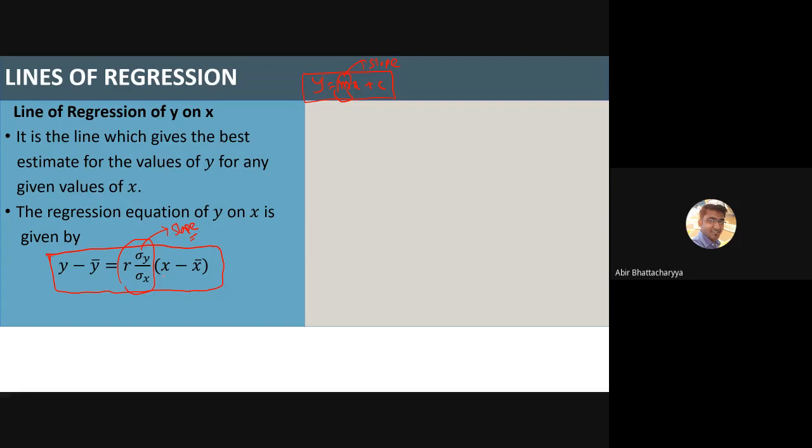X minus x bar is the multiplication. Okay, x bar is a constant, because x bar means the mean of x, or the arithmetic mean of x. Y bar is another constant. Y bar is the arithmetic mean of y.